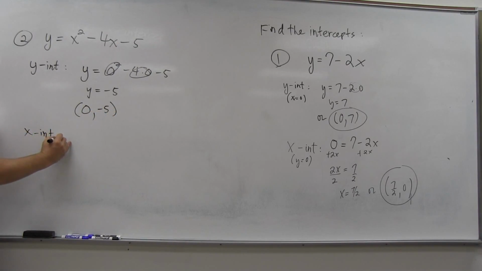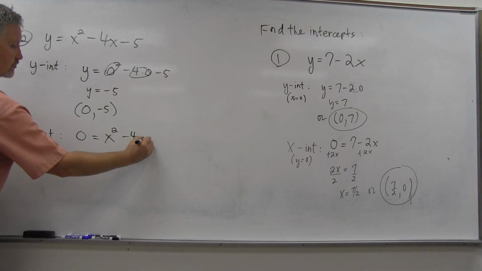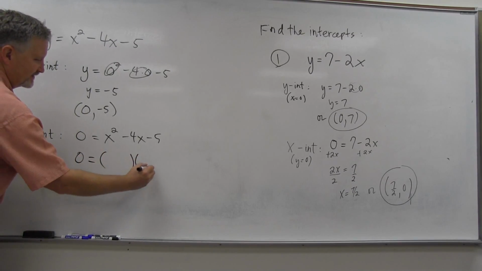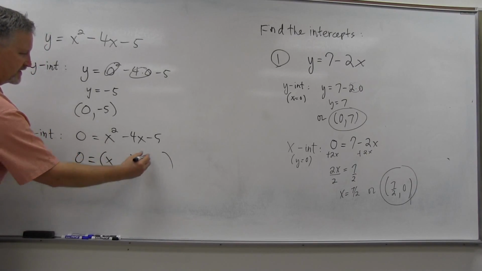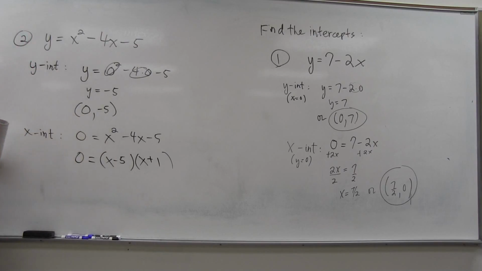The x-intercept, just a little more to it. Y is 0. So what do we have to do there? Factor. Either factor, or the quadratic formula may come into play, or the square root method may come into play, but yeah, it is factor. X and x, got minus 5 and a positive 1 for the minus 4 in the middle. Okay.